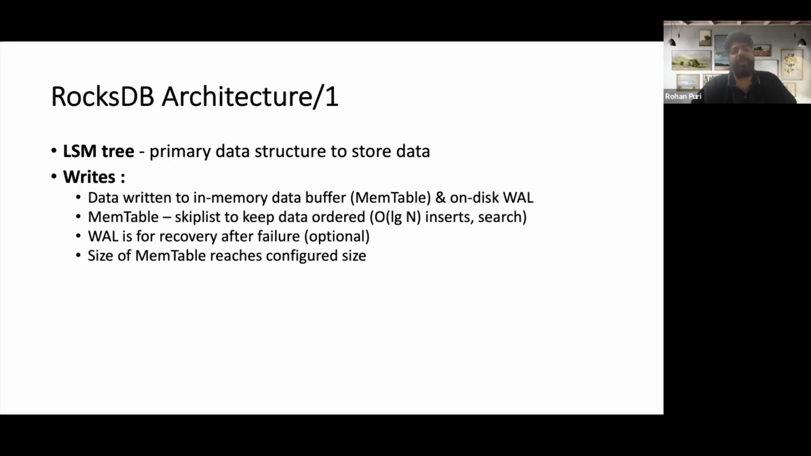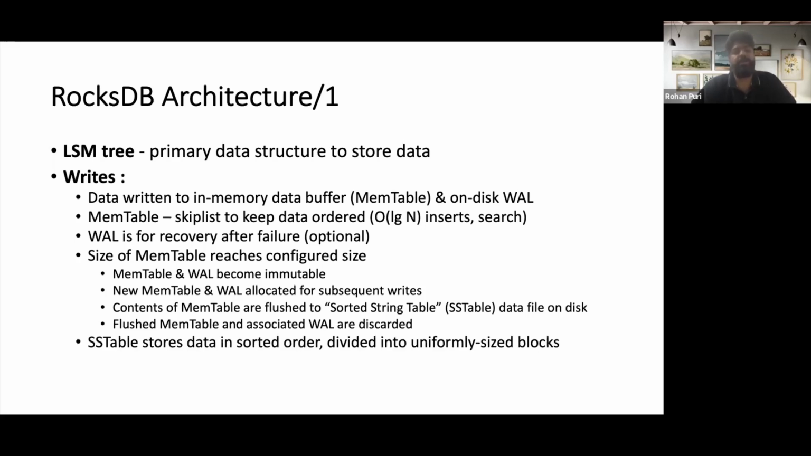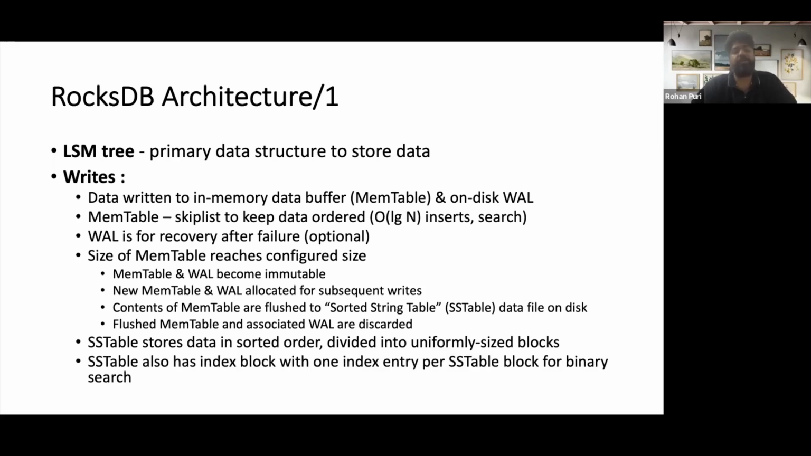When the size of the memtable reaches a configured size, the memtable and WAL become immutable. A new memtable and WAL are allocated for subsequent upcoming writes. Contents of the memtable are flushed to a sorted string table, known as an SS table, which is a data file on disk. Flushed memtables and associated WALs are then discarded. The SS table stores data in sorted order, divided into uniformly sized blocks. The SS table also has an index block with one index entry per SS table block, which is used for binary search when we are doing a read.